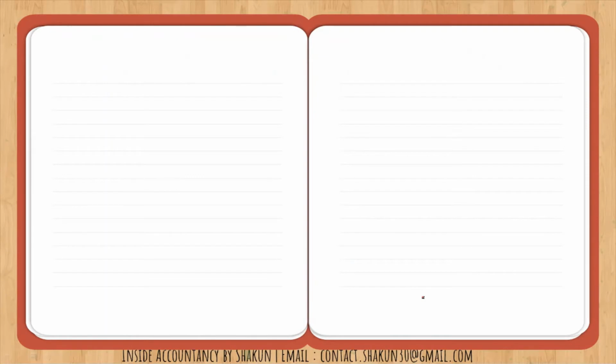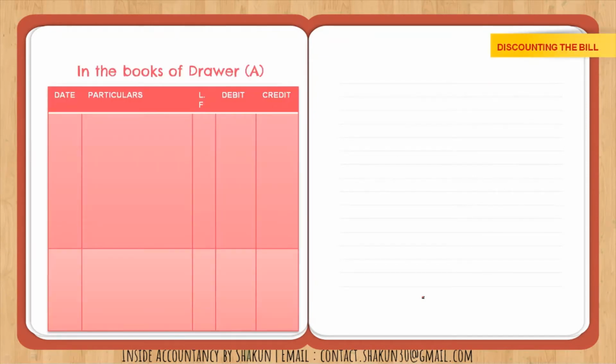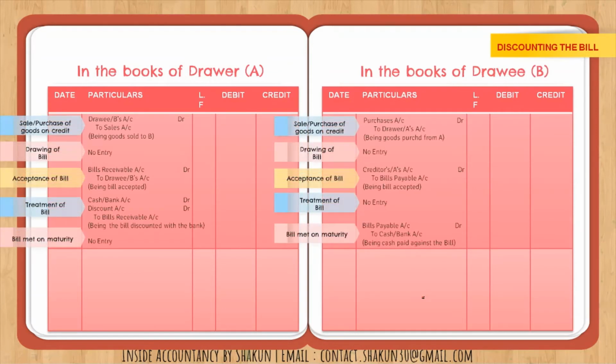Moving on, let's talk about the discounting of the bill. Again, I have already discussed the basic entries in case of discounting of the bill. These entries were already discussed with you. The same entries, the only difference was in the treatment of the bill. When you discount it, cash account is debited, discount is debited, and to bills receivable. Again, if you haven't watched that video, please watch it and then come back again.